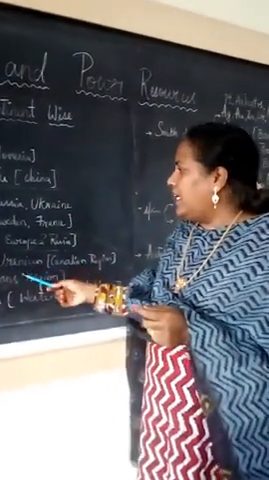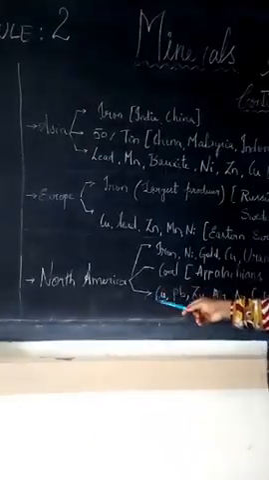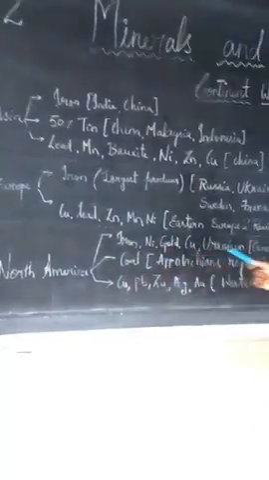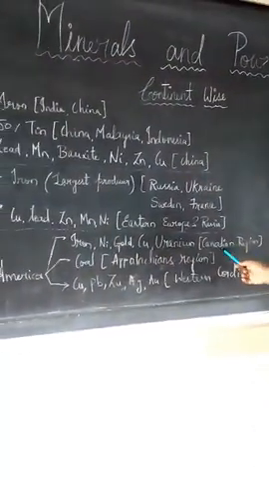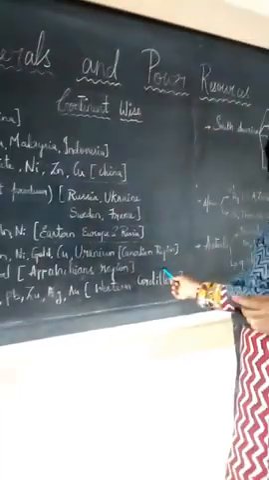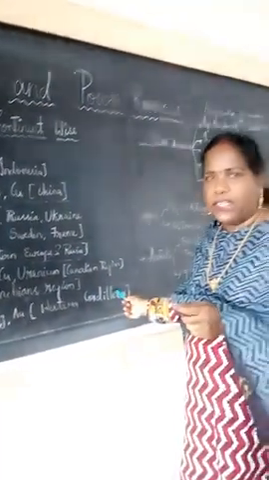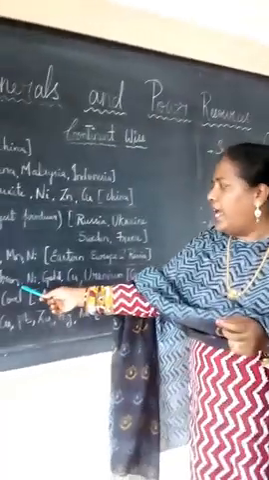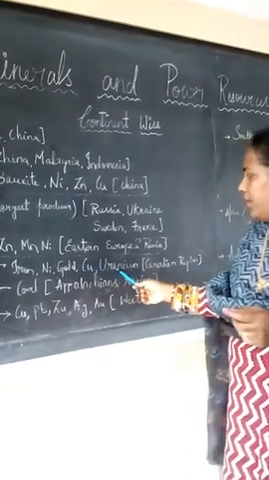Here in North America, the minerals available are divided into 3 regions. First is the Canadian region. It means the north side. In North America, the Great Lakes are there, 5 lakes. North of those lakes, the Canadian region has iron, nickel, gold, copper, and uranium.